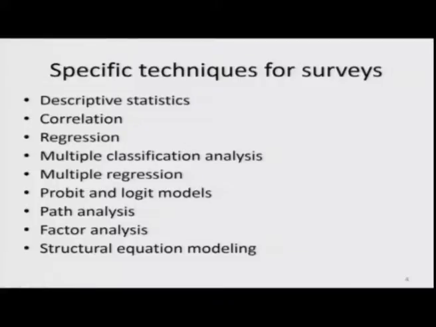In quantitative methods, as we have seen, the most common technique of research is survey. In survey you apply descriptive statistics, mean, mode, median and these things. Correlation tells us about the empirical relationship between two variables. Regression gives you the law of relationship. Correlation tells us about the strength of relationship and regression gives us the law of relationship.